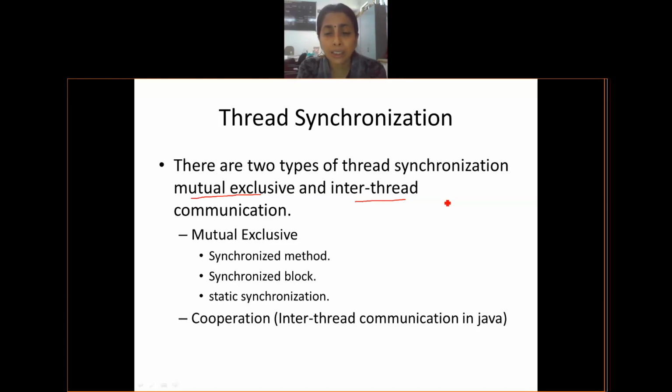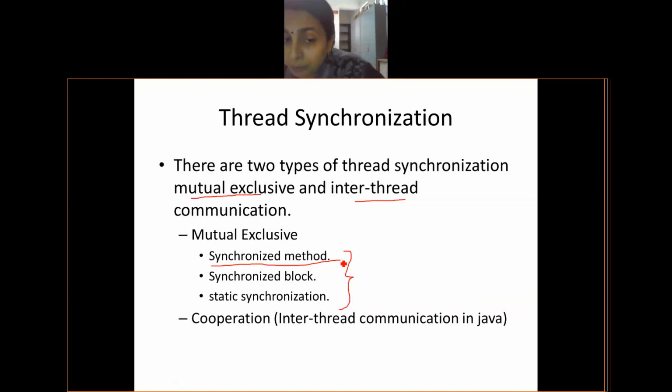Anything that you take has a problem. That's why there has to be growth in the study. It is a step by step study. So let us take up the mutual exclusion initially. Under mutual exclusion, we have three different categories in which I can have the implementation done in Java. The first way is the use of a synchronized method. I have the details of this in the next slides.